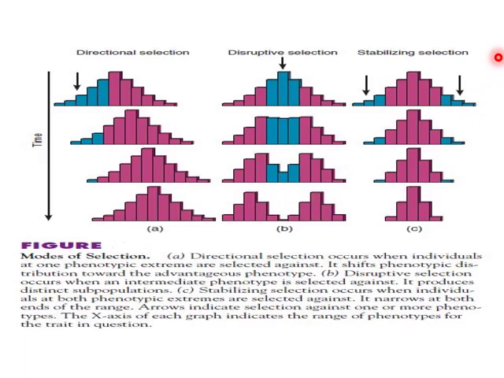Now, the stabilizing selection. Stabilizing selection occurs when individuals at both phenotypic extremes are selected against, as you can see in the diagram. It narrows at both ends of the range, like here. Arrows indicate the selection against one or more phenotypes. The x-axis of each graph indicates the range of phenotypes for the trait in question.